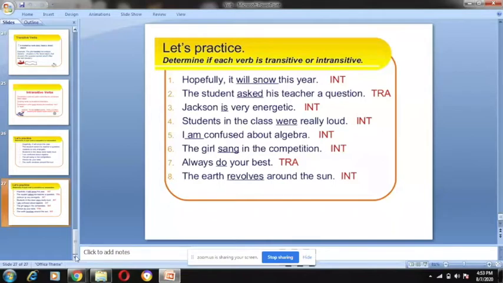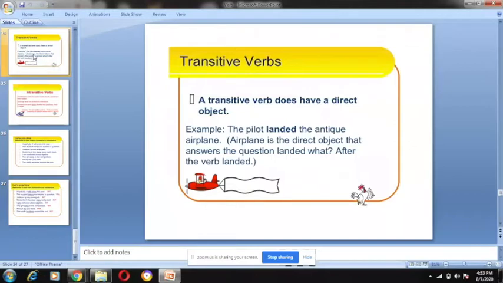Okay, we will be doing transitive verbs. A transitive verb is when the subject's action passes directly to a direct object. The pilot landed the antique airplane. Airplane is the direct object, and that answers the question landed what or whom.